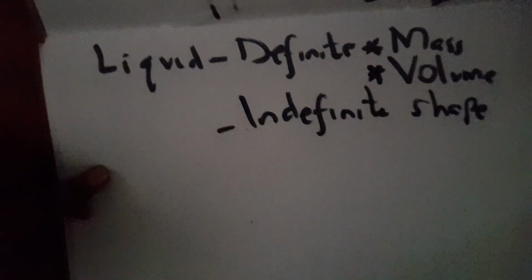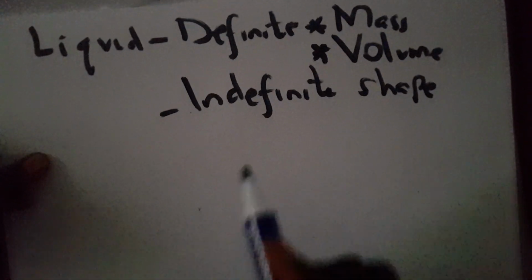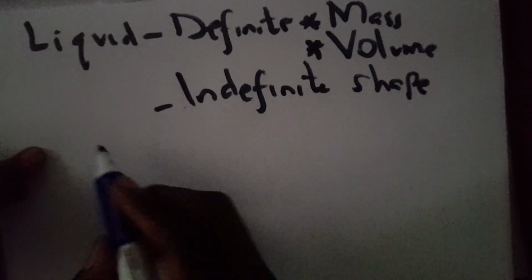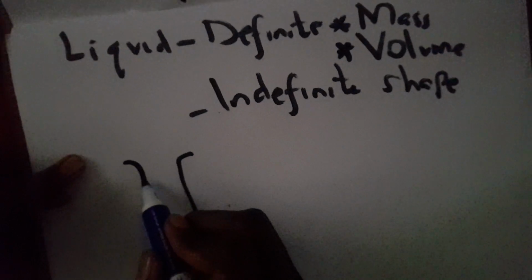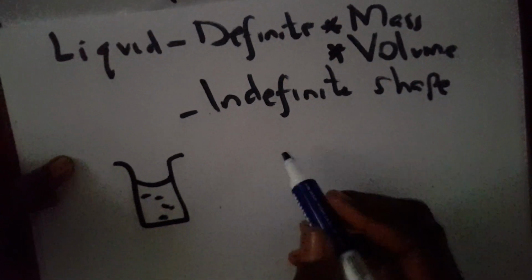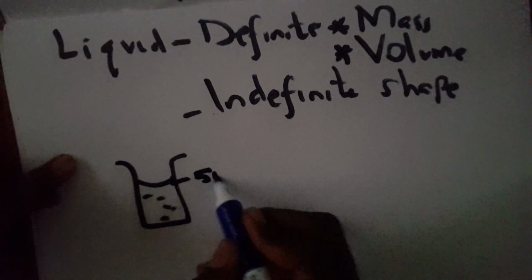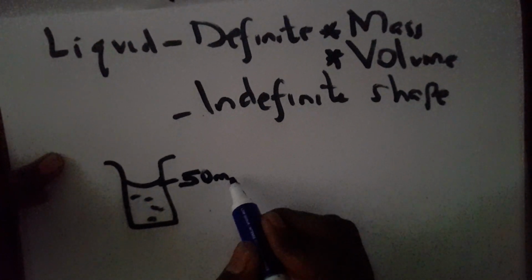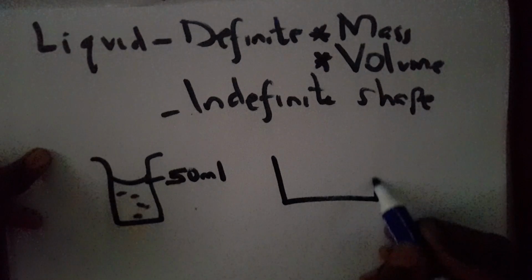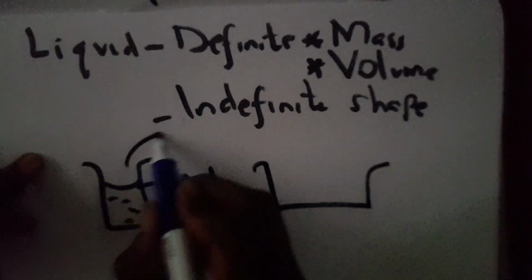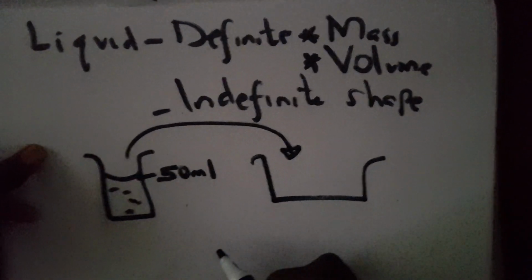Now, can I show you why and how? Look at this. If this one here is my container containing water, and this is, for example, 50 milliliters. Then I take another container and I transfer this water into it.